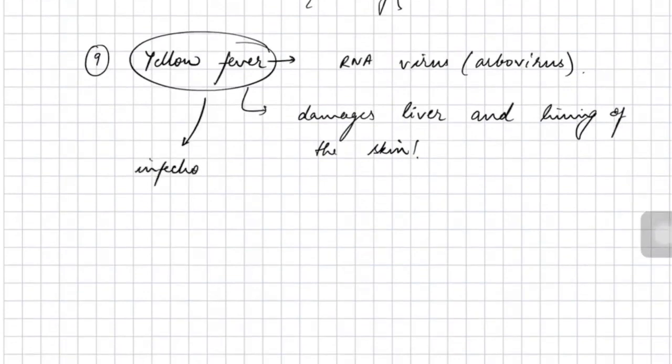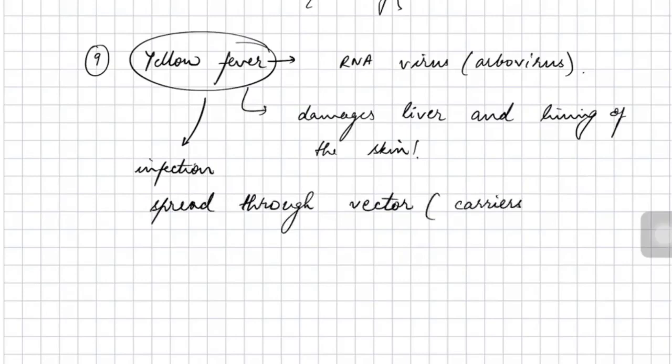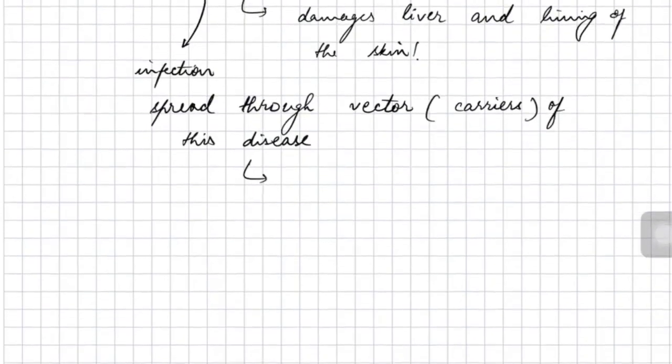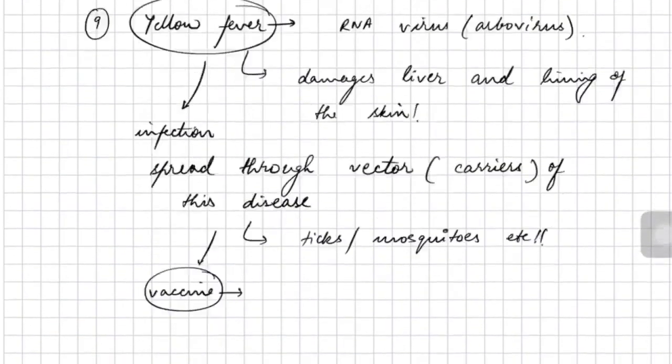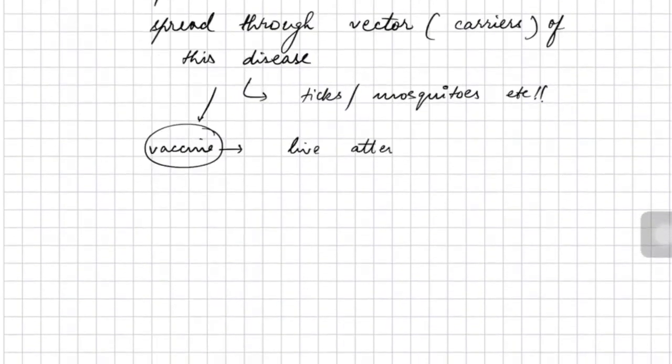Alright, so this yellow fever is again infectious, and the infection of this yellow fever spreads through a vector which is a carrier of this virus, and these carriers include ticks as well as mosquitoes. Basically, these are arthropods which consist of 8 legs. Vaccine is available for yellow fever, which consists of live attenuated viruses which gives a long-term immunity.